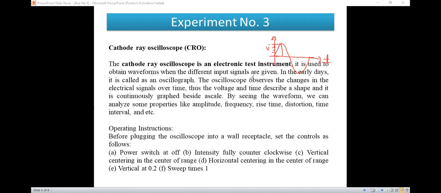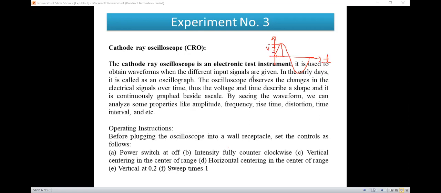So this is just the introduction of the cathode ray oscilloscope, CRO, and we have discussed the different types of power supply, like SMPS, DC power supply, AC power supply, regulated power supply, unregulated power supply.